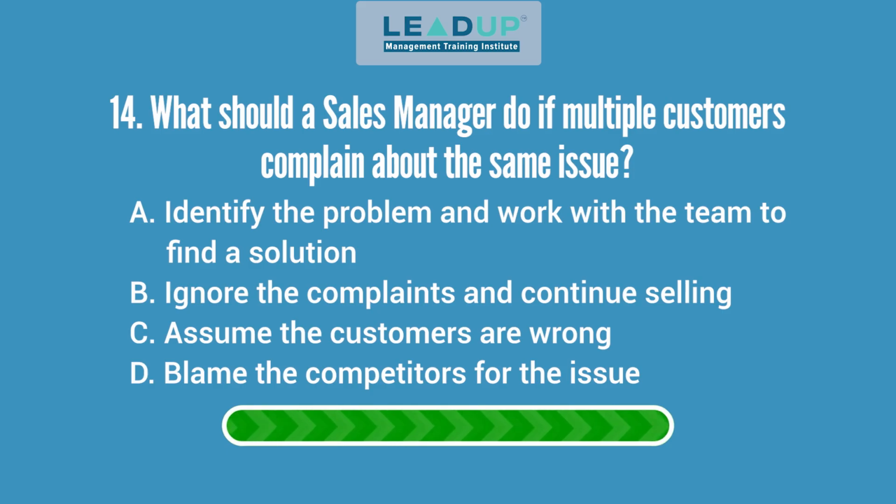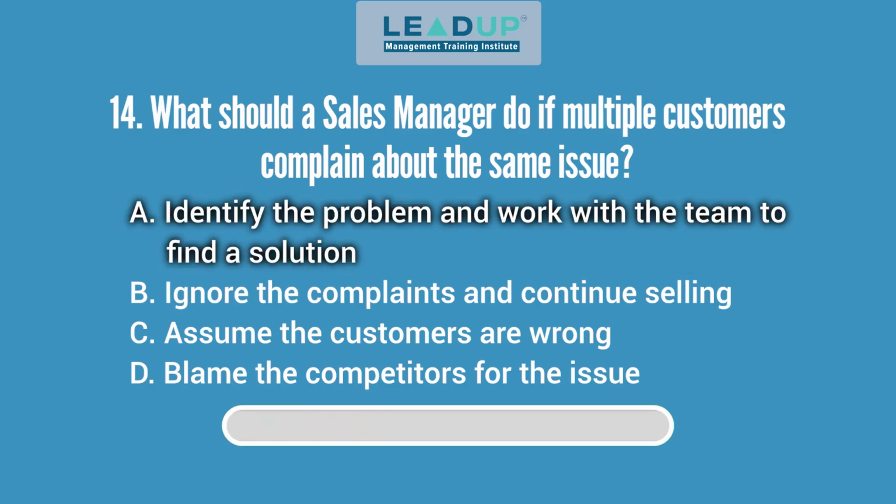Question 14. What should a sales manager do if multiple customers complain about the same issue? A. Identify the problem and work with the team to find a solution. B. Ignore the complaints and continue selling. C. Assume the customers are wrong. And D. Blame the competitors for the issue. Answer: identify the problem and work with the team to find a solution.